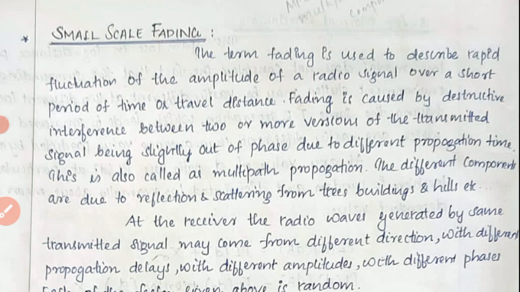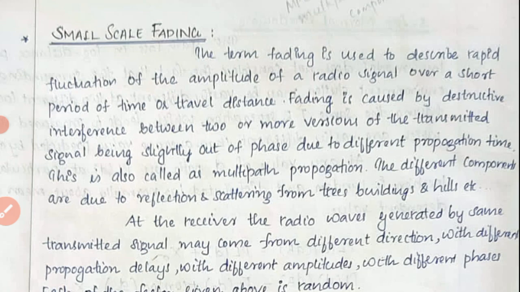Sometimes there will be a line of sight path, sometimes a reflected path, a scattered path, a diffracted path, something like that. When it undergoes all this, there will be some delay in time for each signal to reach the side of the receiver.